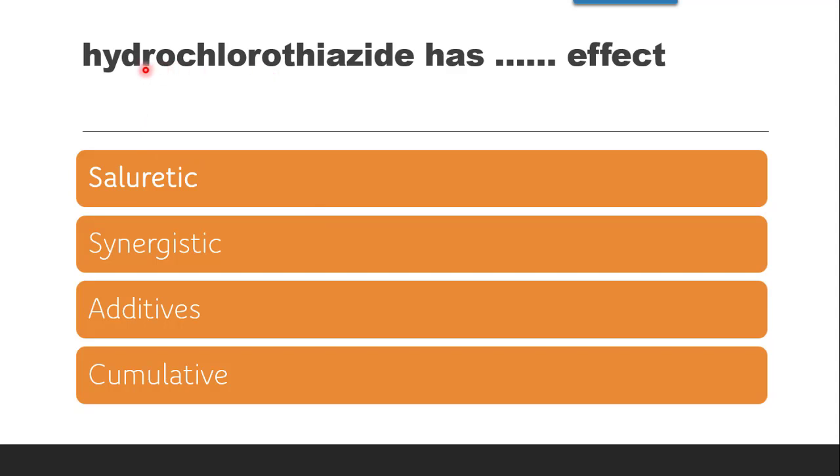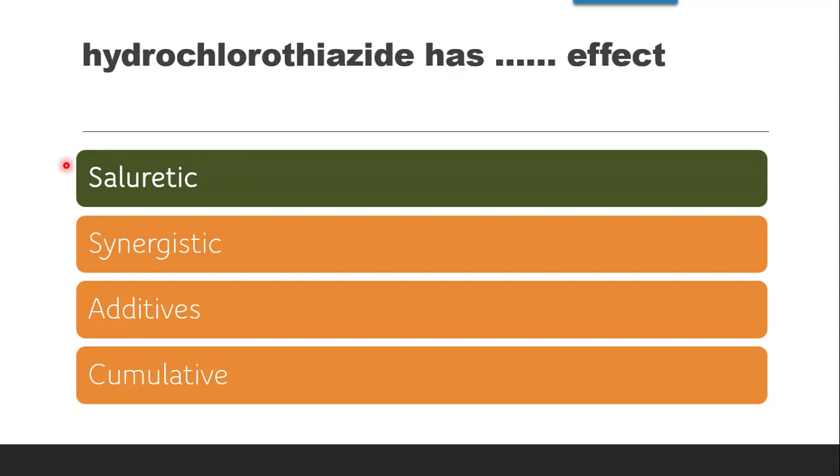Next question is, hydrochlorothiazide has a dash effect. Whether it's having saluretic effect, synergistic effect, additive effect or cumulative effect, the correct answer is saluretic effect. Saluretic effect is nothing but, along with the water removal or along with the increasing urine flow, along with water, sodium and chloride will also be lost. So along with this, sal means salts. So along with the water, sodium, chloride as well as potassium will also be lost.